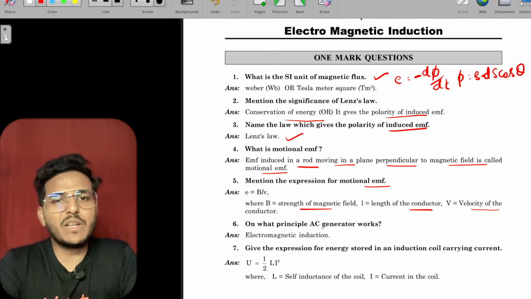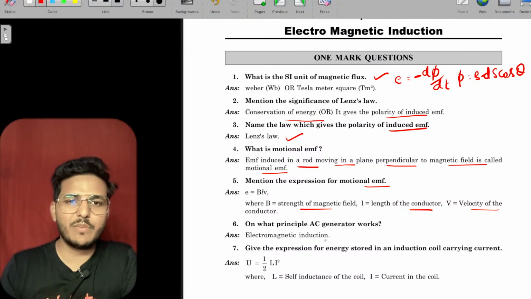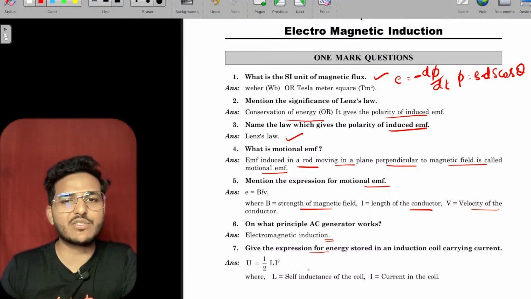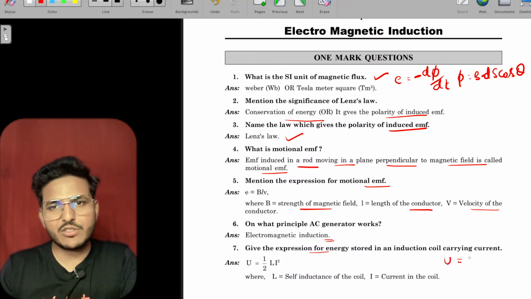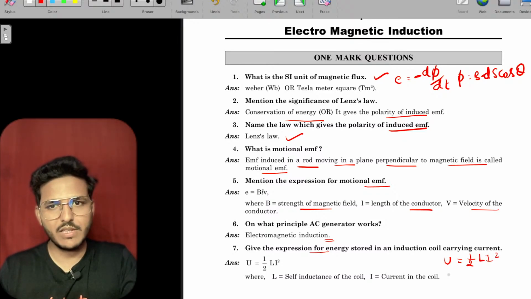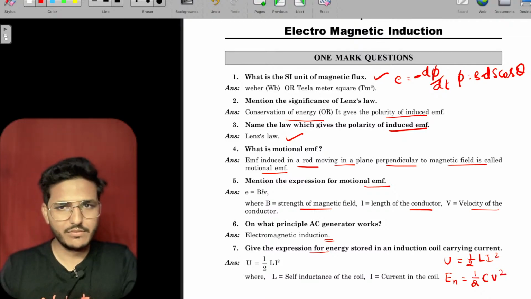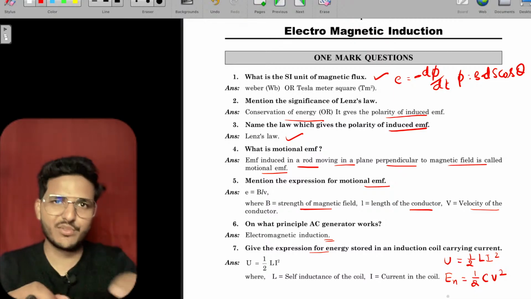On what principle does an AC generator work? Electromagnetic induction. Get the expression for the energy stored: U equals half L i square. In a capacitor, the energy stored is half CV square, the same as kinetic energy equals half mv square.